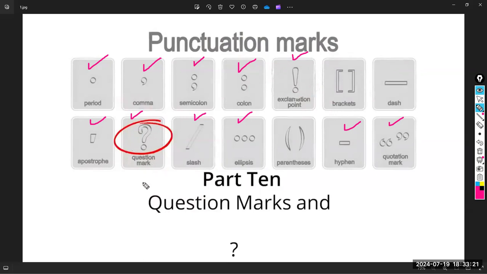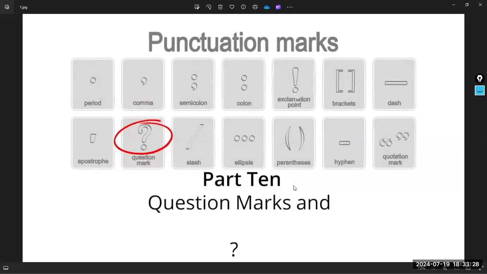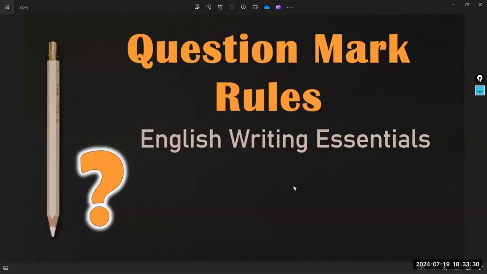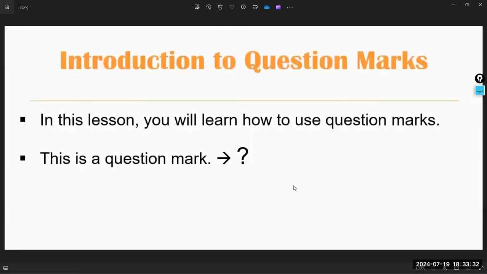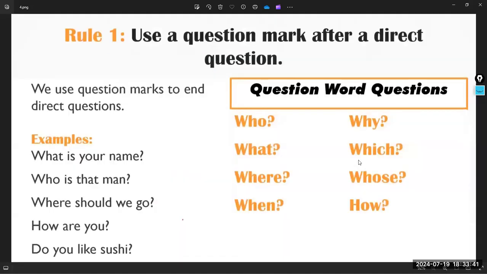So today we have to discuss the question mark. As I told you, the question mark is really easy, but you have to be careful while using it with quotation marks. So you know the question mark, this is it. And now let's discuss the rules of using the question mark.